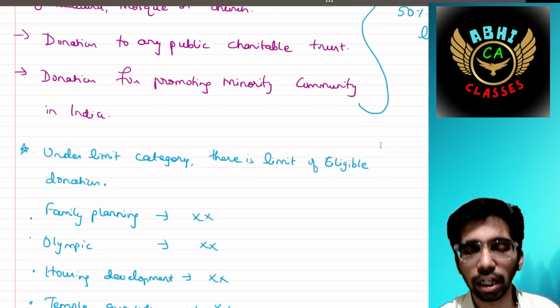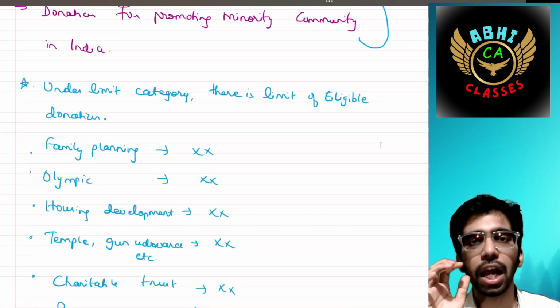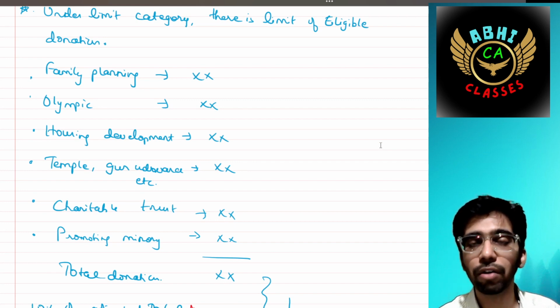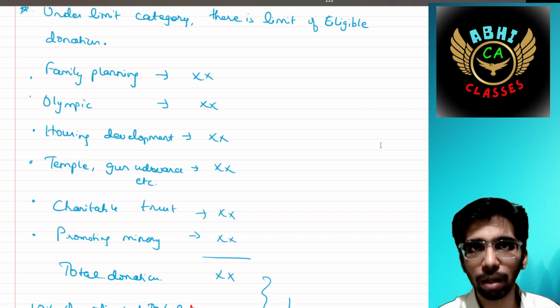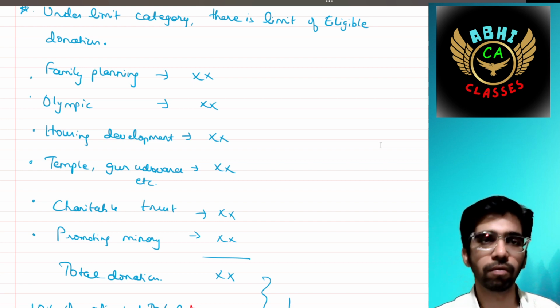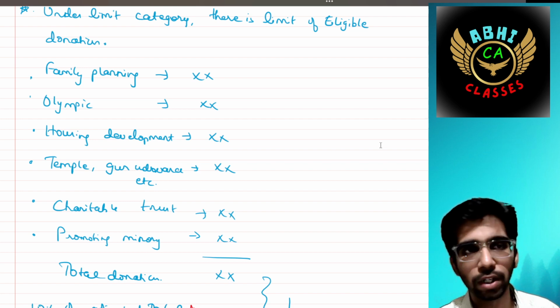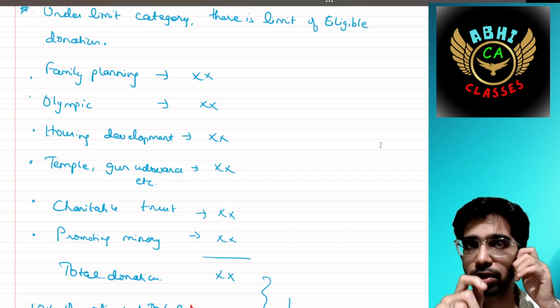Under the limited category, we have mentioned limited in the sense that there is a limit for eligible donation. The limit computation is as follows. If you contributed towards family planning, that amount, towards Olympic Association should be considered, towards housing development should be considered. Please remember, family planning and Olympic are under 100% limited.